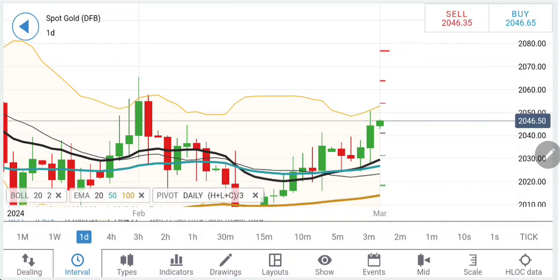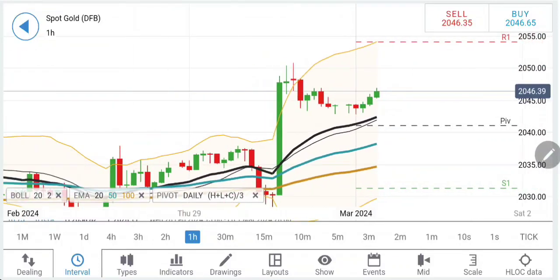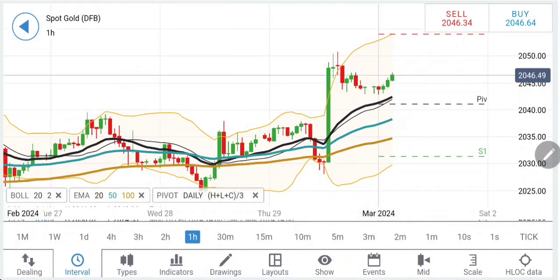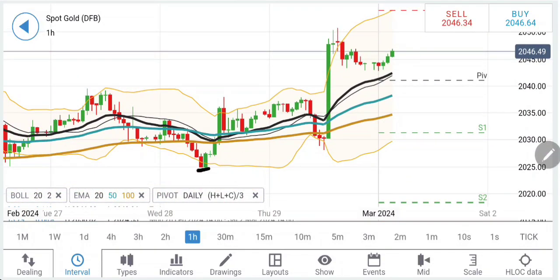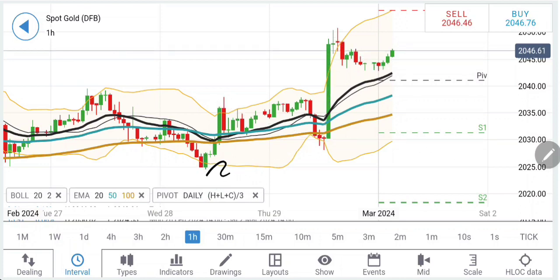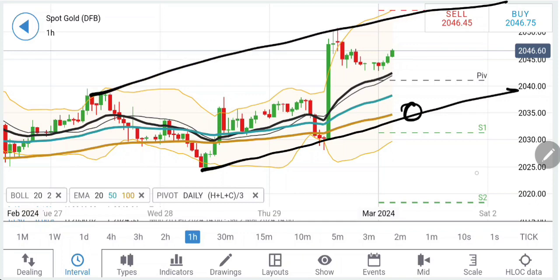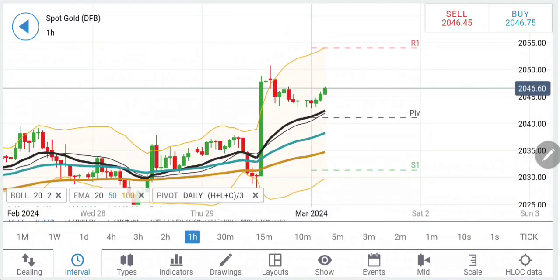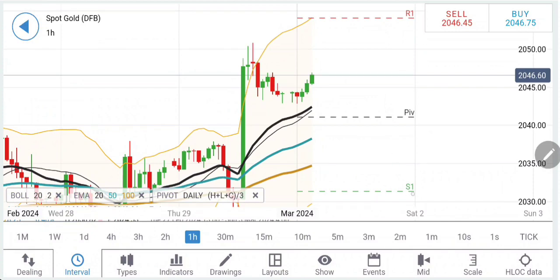Let's start. First, we'll look into hourly charts, and yes, you can also remain updated by joining my free Telegram channel. Now, look at the hourly charts. Consider this is base rise, consolidation or retracement, stronger rise, consolidation or slight retracement. If you just connect the dots here, you will find where is the bottom of this. The bottom now is at around 2035-36, so the only bearishness today is below 2035-36.